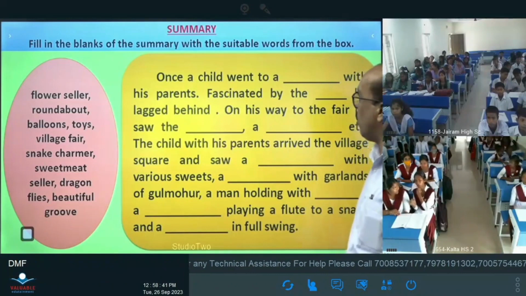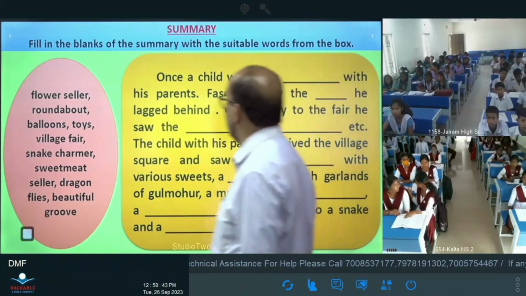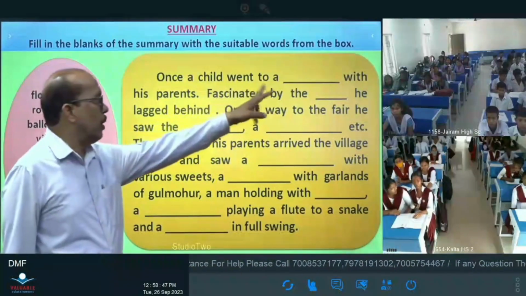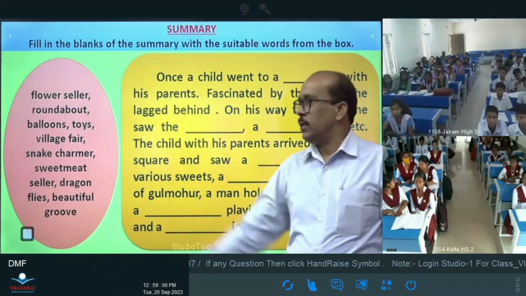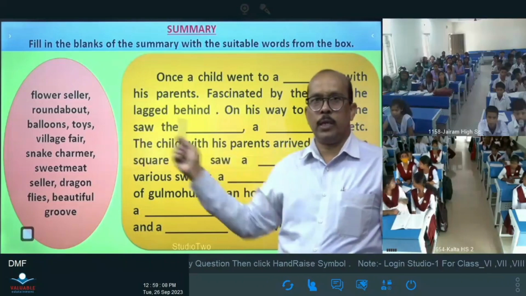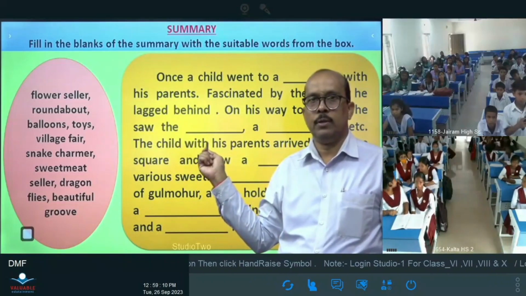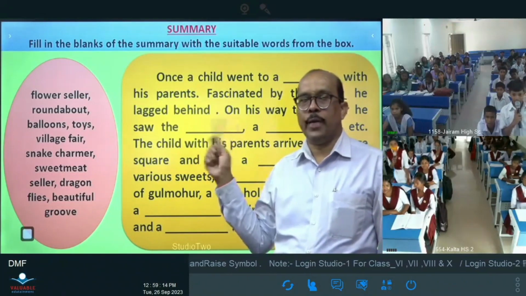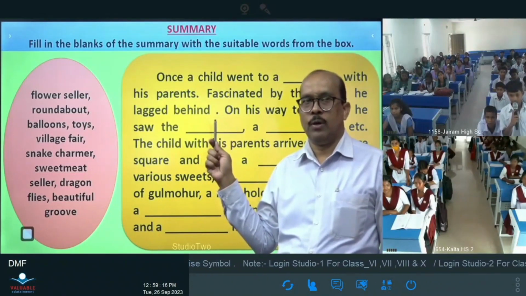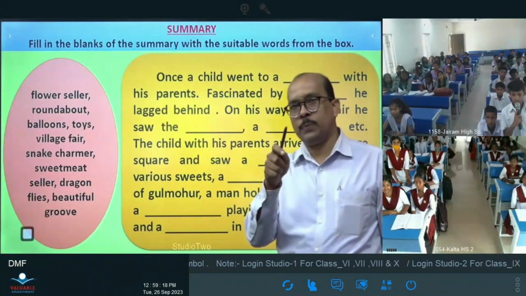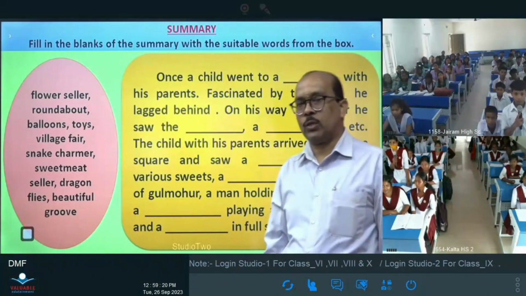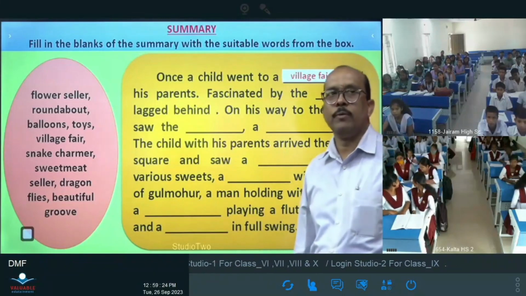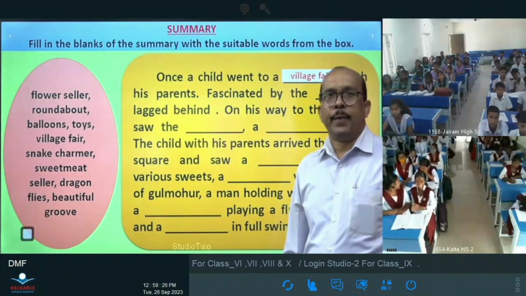Now let's start. Once a child went to a village fair with his parents. Once a child went to a days with his parents. You can choose the word and write it here. Went to a village fair. Who said village fair? Good, the right answer is village fair. Okay, very good. And fascinated by the